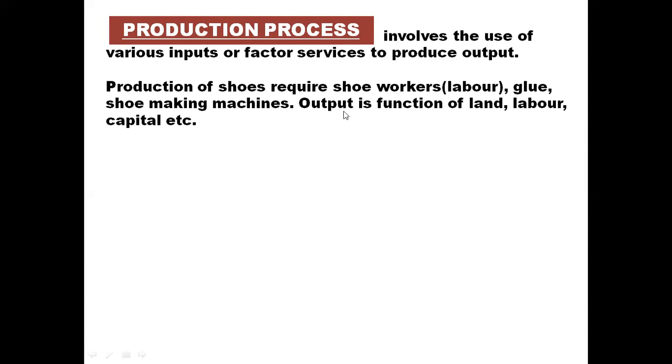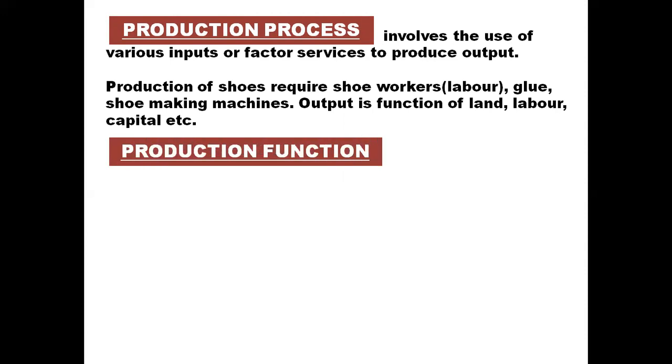So the production of shoes will be a function of land, labor, capital, etc. Because without factors of production, the producer cannot produce output. For production, the producer requires land to open his factory. So output is a function of land. Laborers to do the labor work, and capital, that is investment, to buy raw materials, give wages to laborers, etc.